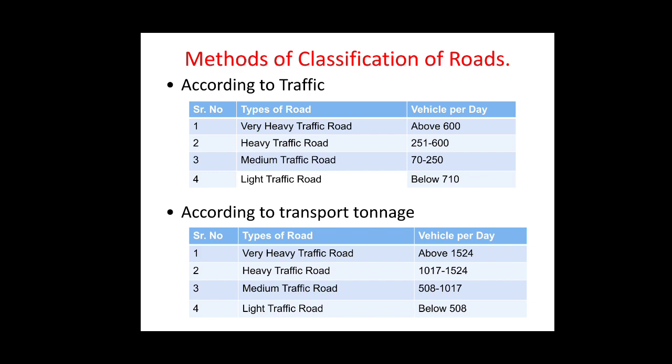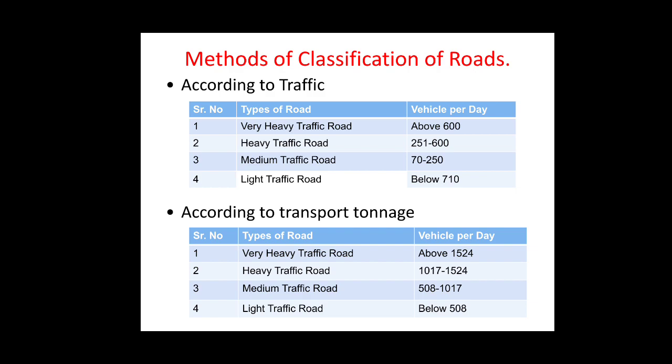Next, according to the transport tonnage. Here, the roads are classified as very heavy traffic road when the vehicle movement per day is above 1524. Next is the heavy traffic road when the vehicle movement per day is in the range of 1017 to 1524 vehicles per day.